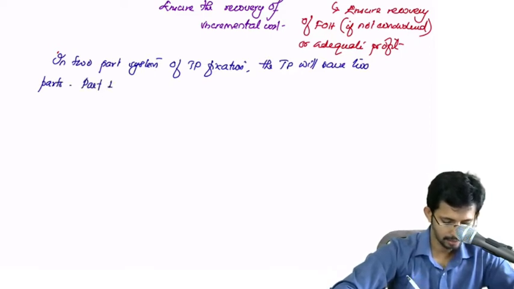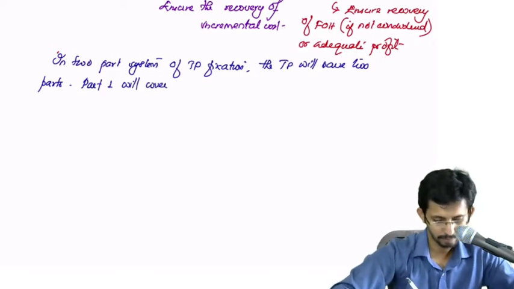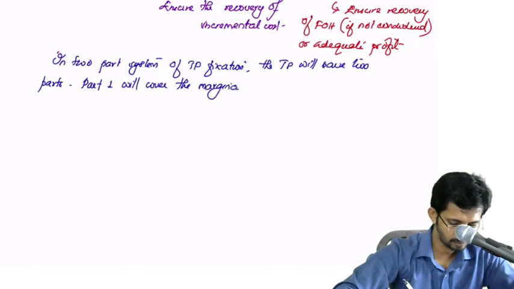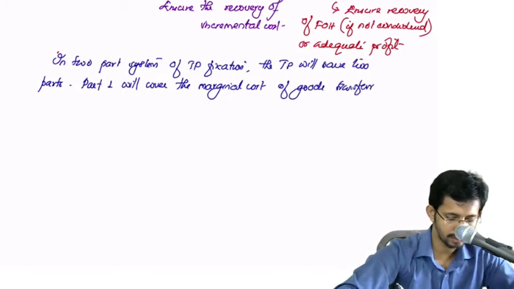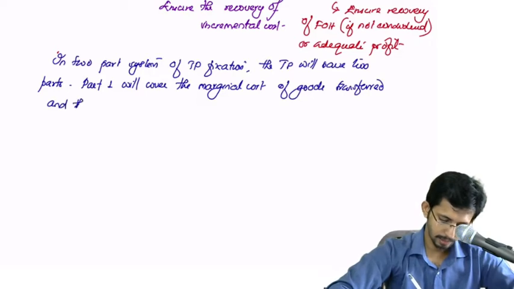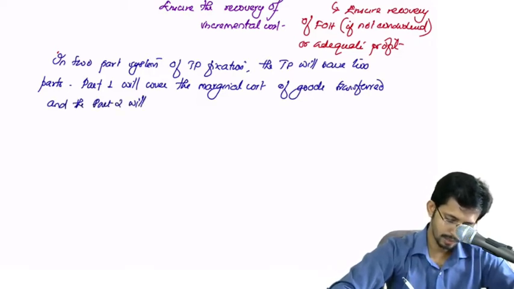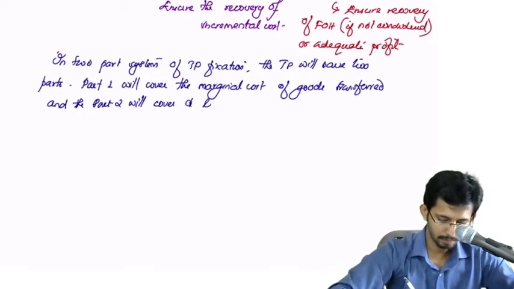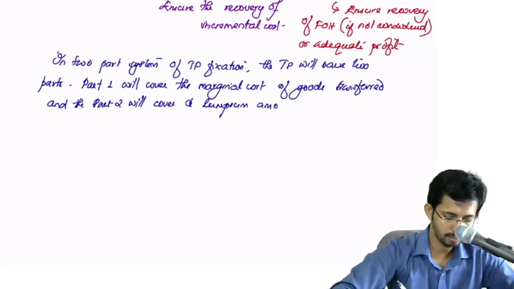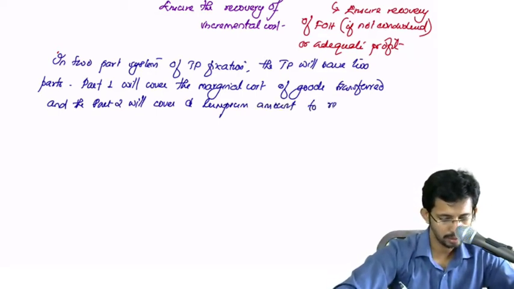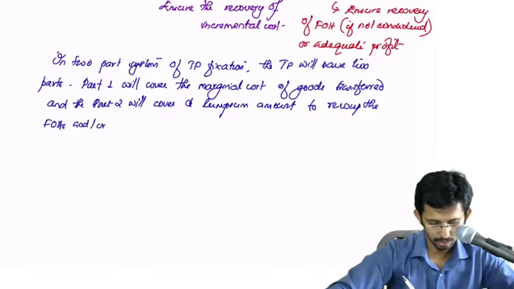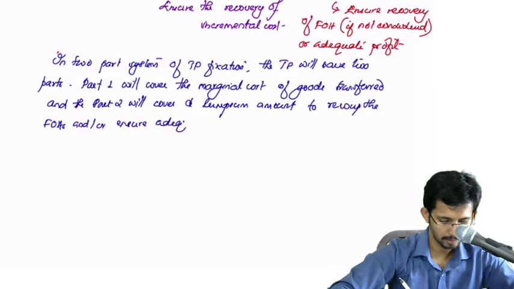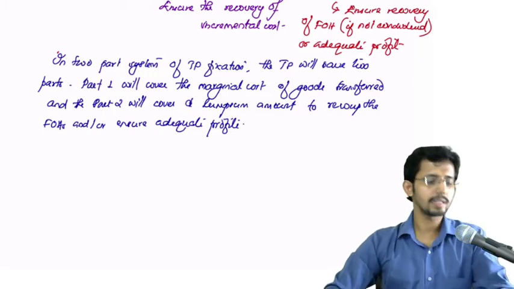Part 1 will cover the marginal cost of goods or services transferred, and part 2 will cover a lump sum amount to recoup the fixed overheads and/or ensure adequate profits. Okay, so that is the two-part system.